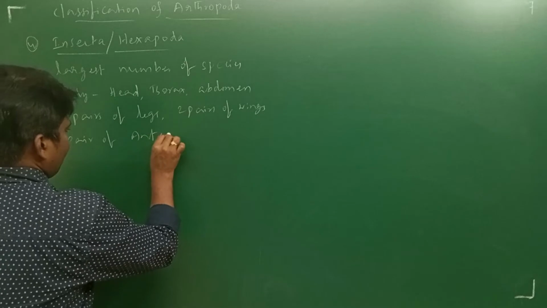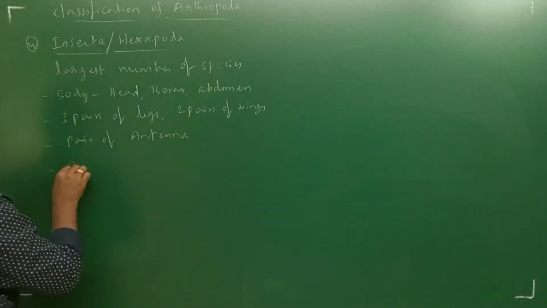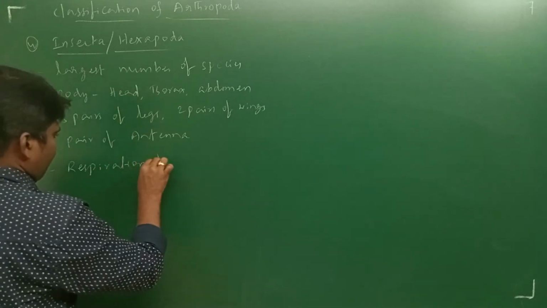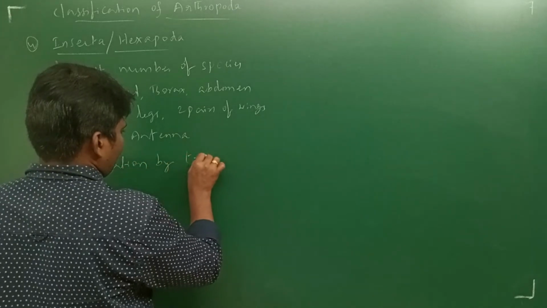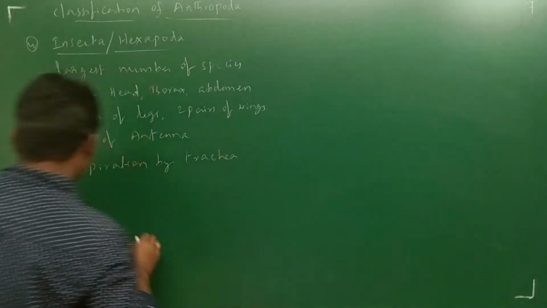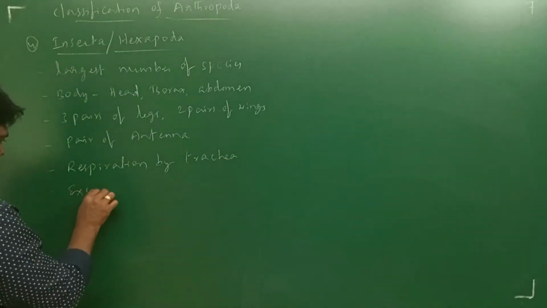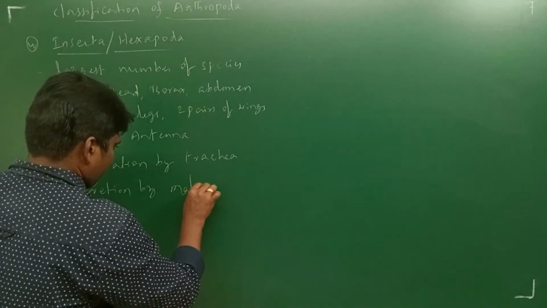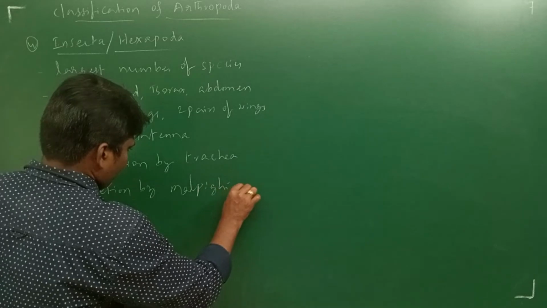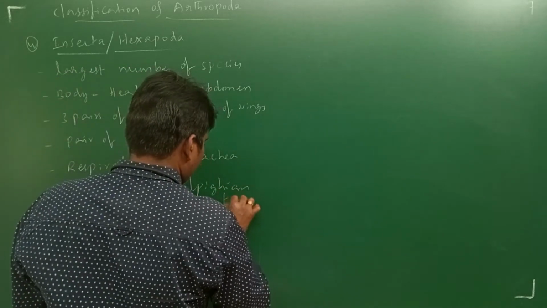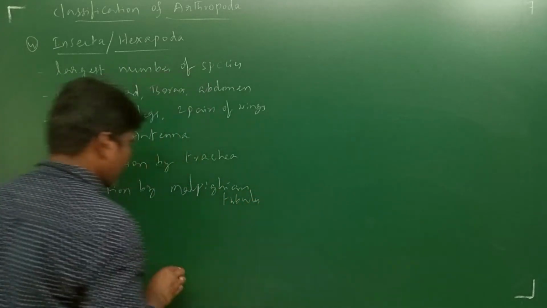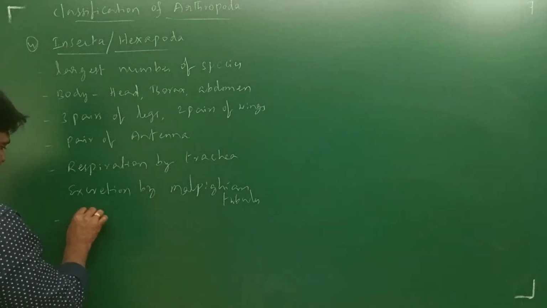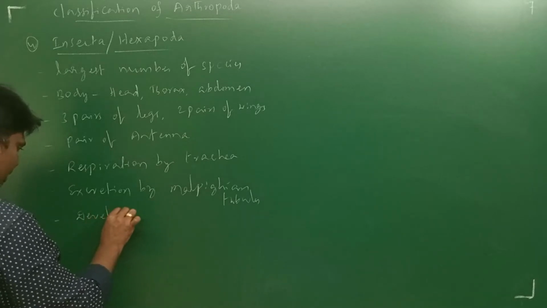Respiration is by the tracheal system, and excretion is by Malpighian tubules. Development is direct or indirect.